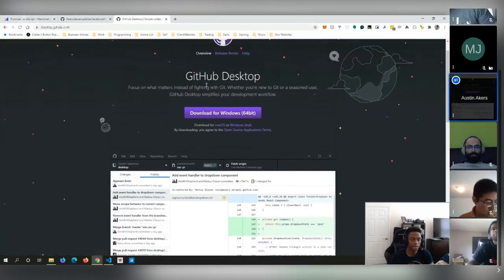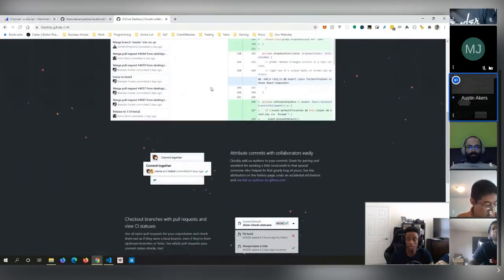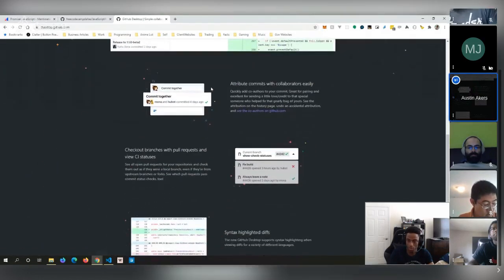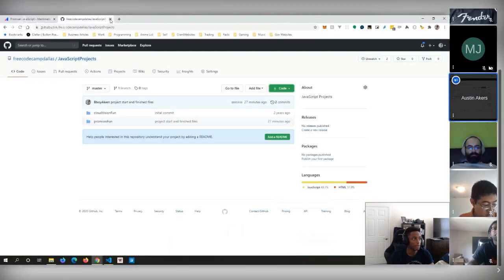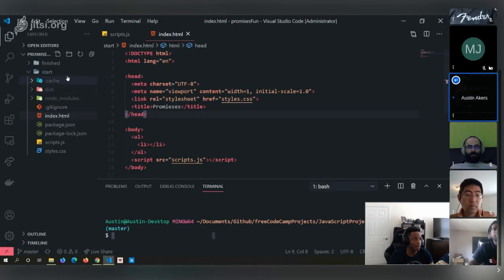You can also download GitHub Desktop and work with a more UI-driven way to download and use your project. So GitHub Desktop works very well. All right. So what we'll do now is we are going to go ahead and open up this project. And I've already had this opened up.